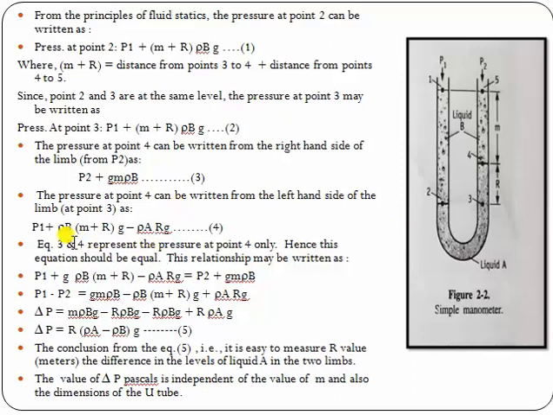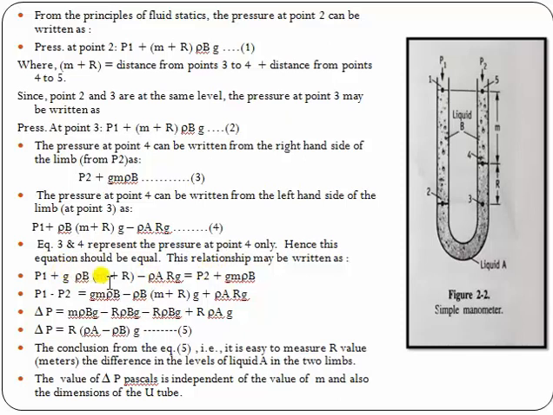Now equations 3 and 4 both represent the pressure at point 4 only. So these two equations are equal.